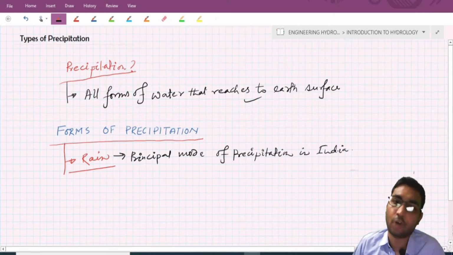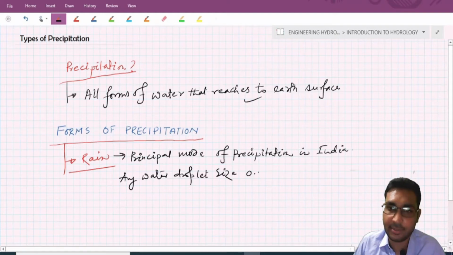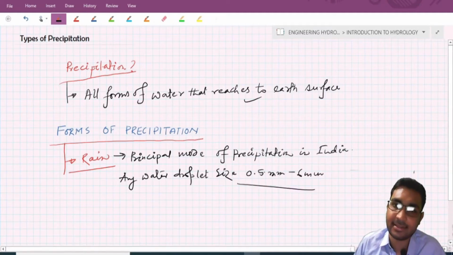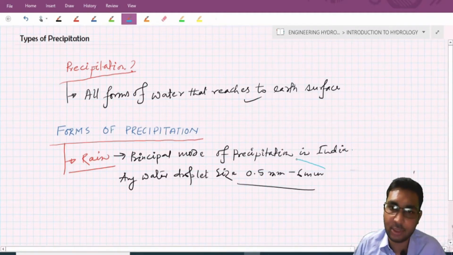Generally, any water droplet whose size is around 0.5 mm to 6 mm is known as rain. Any size within this 0.5 mm to 6 mm is denoted as rain.